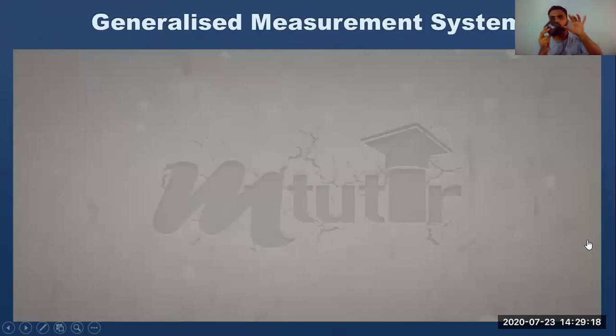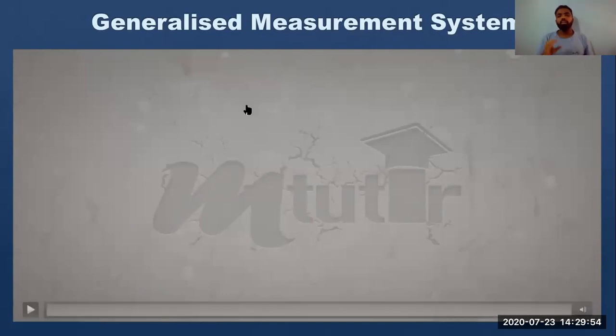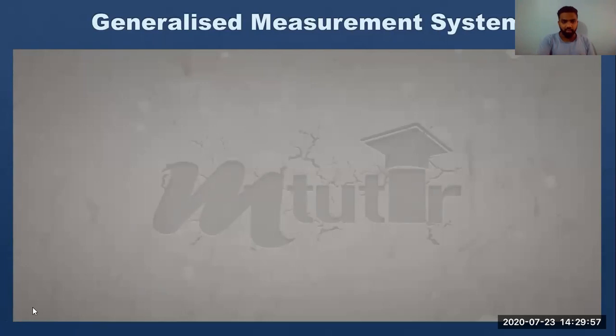Suppose I am using this board for my recording. It is nothing, it is not an instrument. If this is a measuring instrument, I should know how it works. What does it do? It listens to my voice and gives it back into the system, and I can even receive the signal from you. If I want to classify a calculator or any measuring instrument, I should know one type of classification, which is known as the generalized measurement system. Before starting, I will mute every one of you. Please keep yourself muted. Listen to this video very, very carefully.